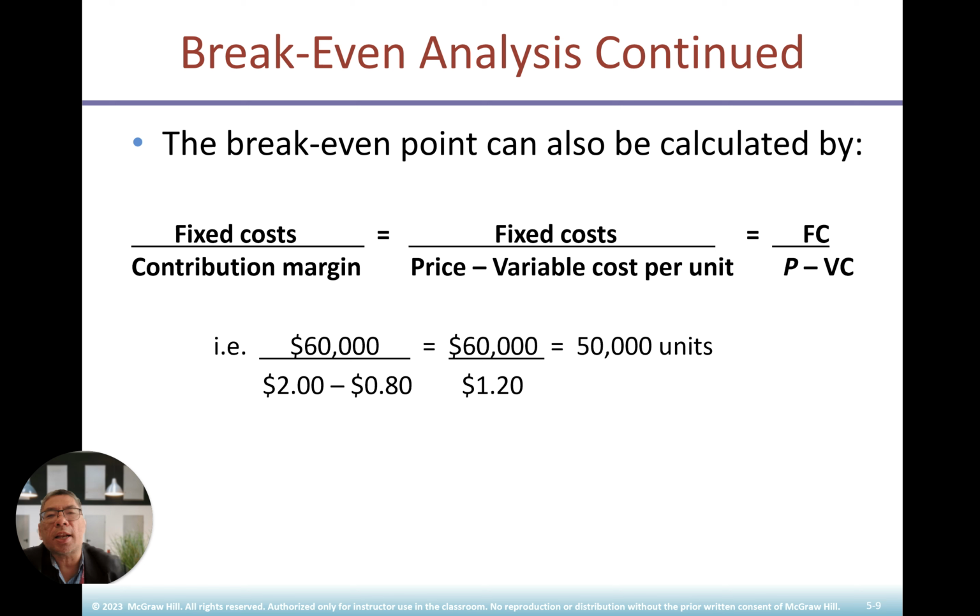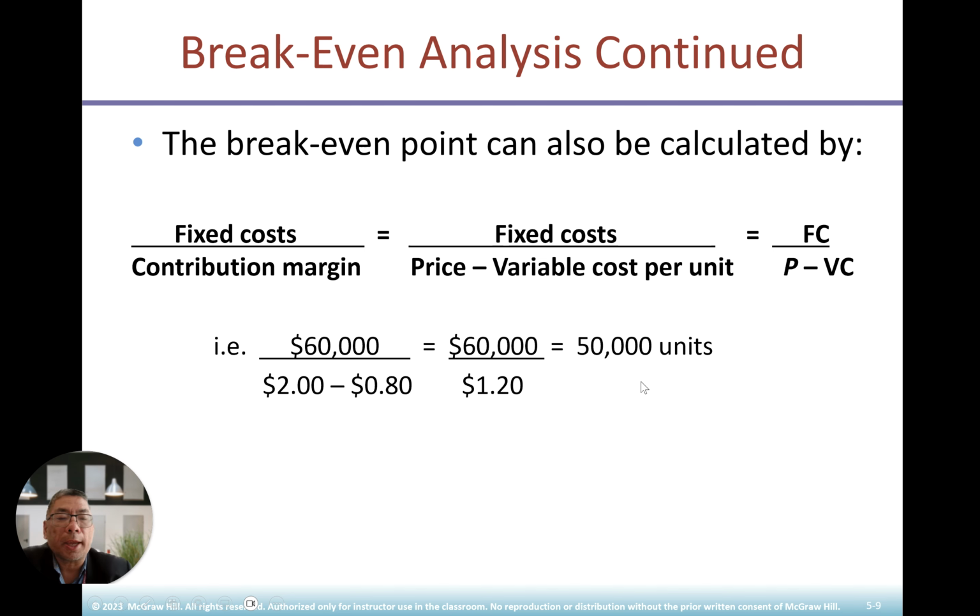Break-even analysis continued. The break-even point can be calculated as fixed cost divided by contribution margin, or fixed cost divided by price minus variable cost per unit, which equals fixed cost divided by P minus VC, variable cost. So the logic will be 60,000 divided by 2 minus 0.8, which is 1.2, so 60,000 divided by 1.2 will be 50,000.